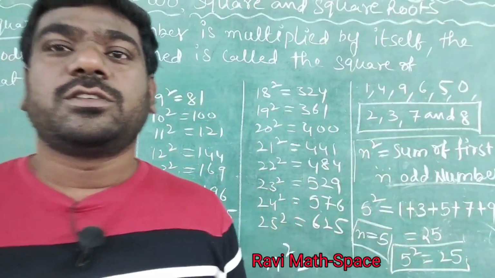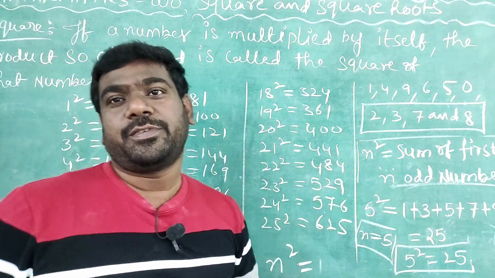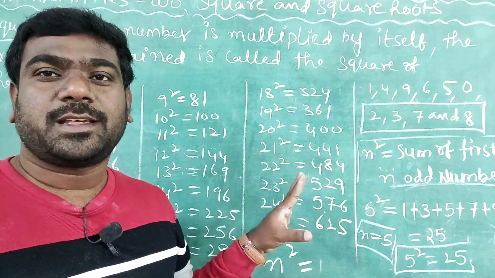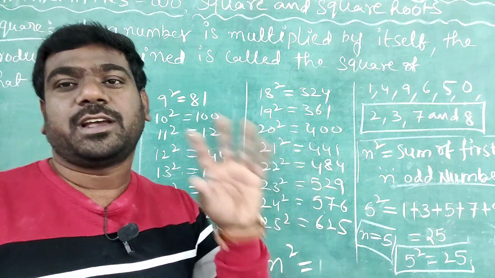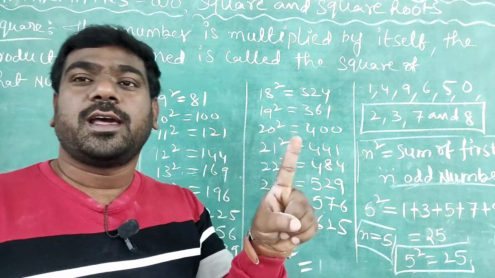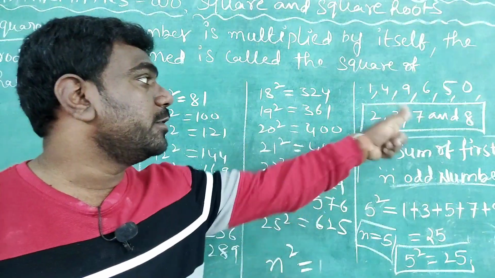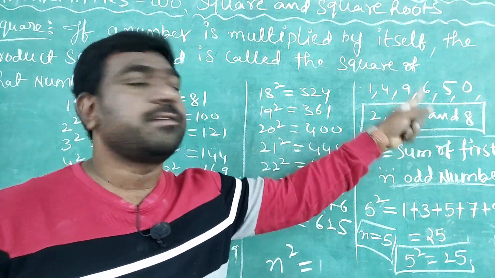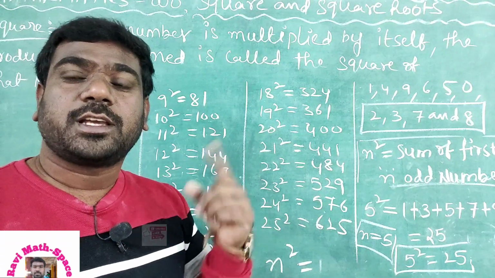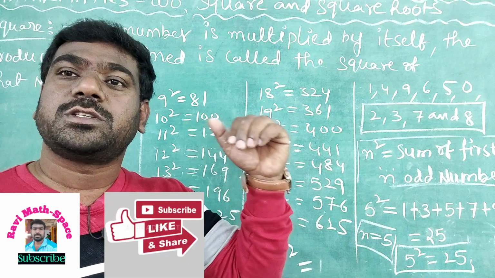Okay? So, these all are the properties of squares. In total, how many properties are there related to square? We have 5 properties. First property, square never ends with 2, 3, 7 and 8. Next property is, square is always positive.